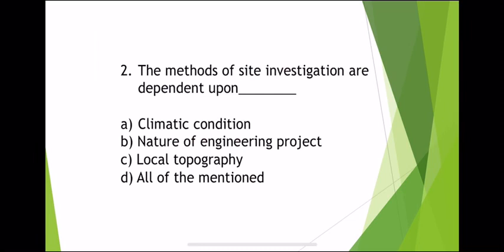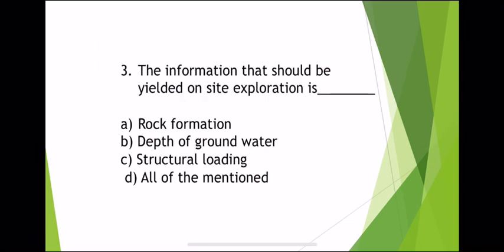What are the different methods of site investigation that are dependent upon? Climatic condition and local topography will be coming under index properties of the soil. Coming to the engineering properties: compressibility, permeability and shear strength. Here the answer will be coming as nature of engineering project, that is permeability, compressibility and shear strength. Answer is B, nature of engineering project.